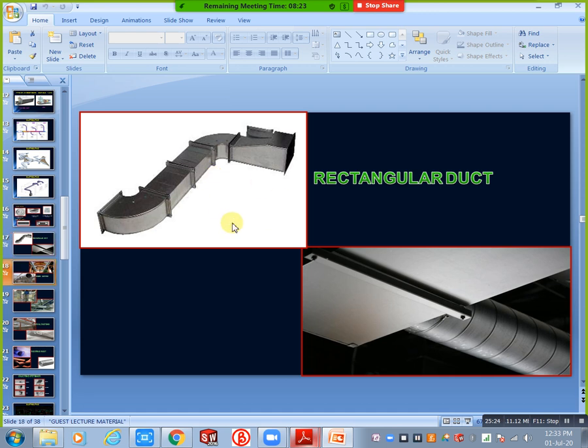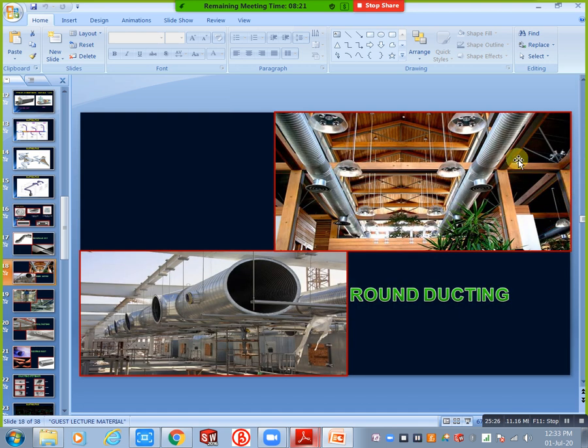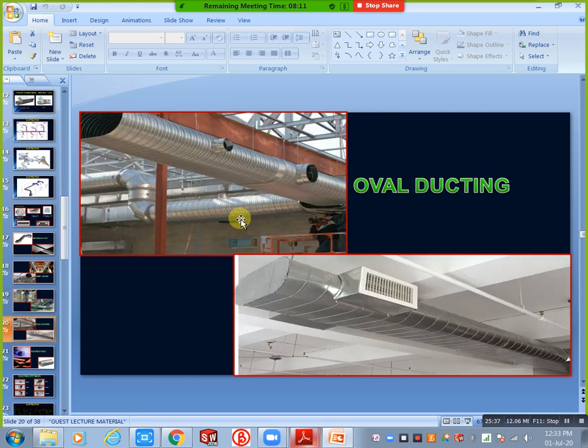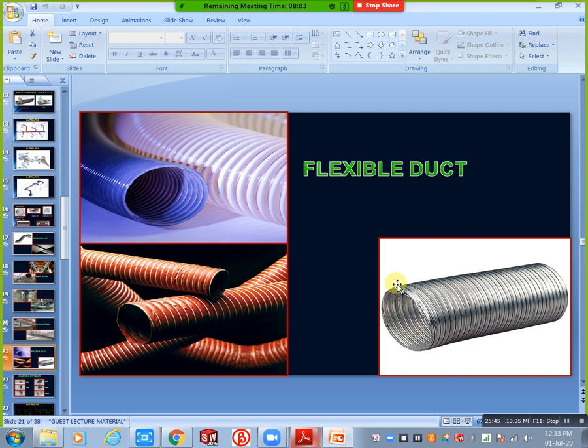Next, you can see this is oval ducting. This is our air terminal, a side grille. And we have one more, that is flexible duct. Flexible duct is directly connected to the air terminal and duct. In this type of situation we are using dampers, butterfly dampers, for flexible ducts. But for normal ducts, we are using VCD, volume control dampers.